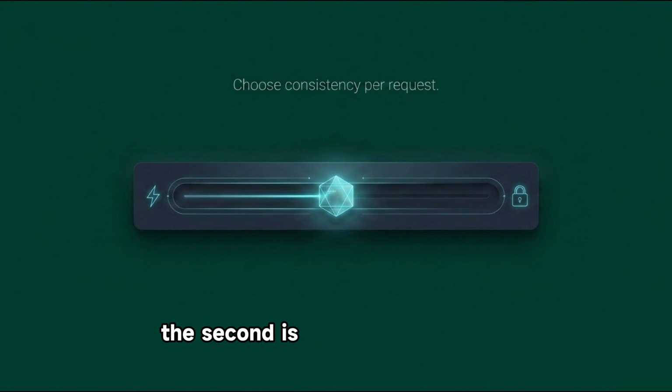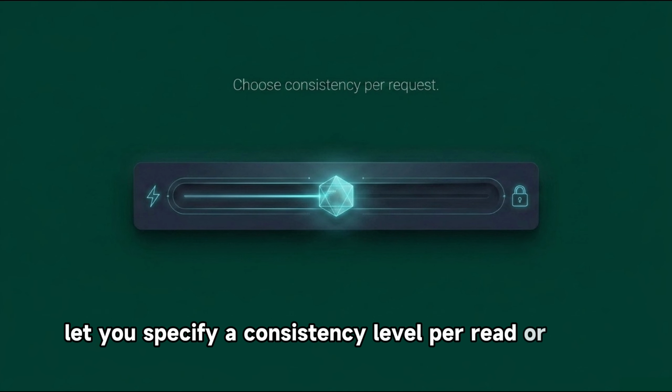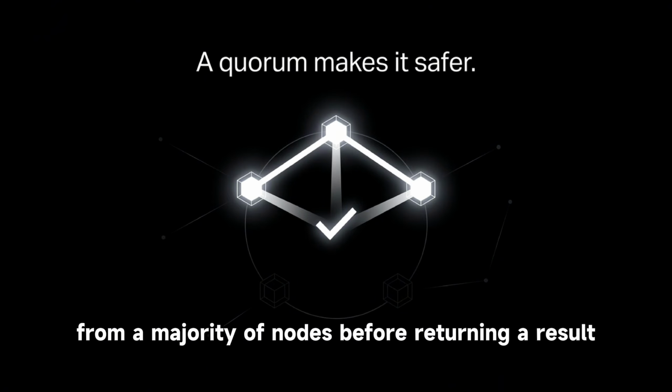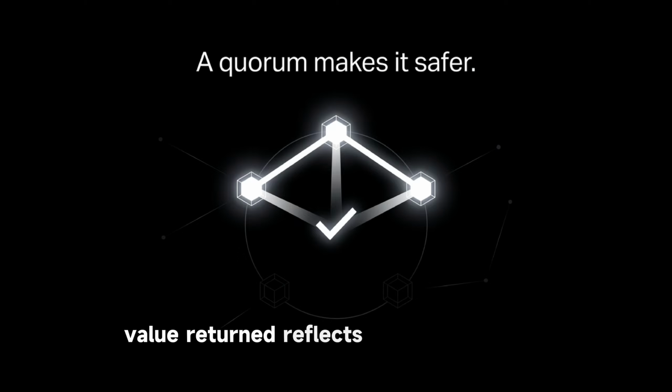The second is tunable consistency at the operation level. Systems like Cassandra, DynamoDB, and Cosmos DB let you specify a consistency level per read or write. A quorum read requires acknowledgement from a majority of nodes before returning a result. This means the value returned reflects at least one node that has the latest write. It costs latency.